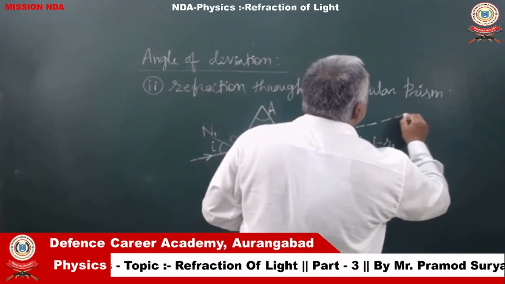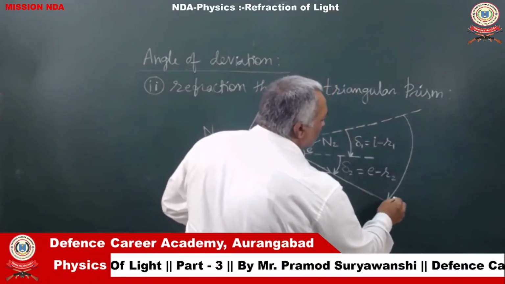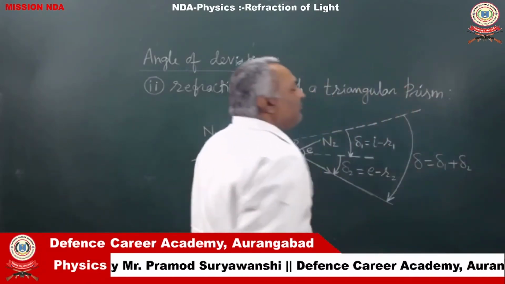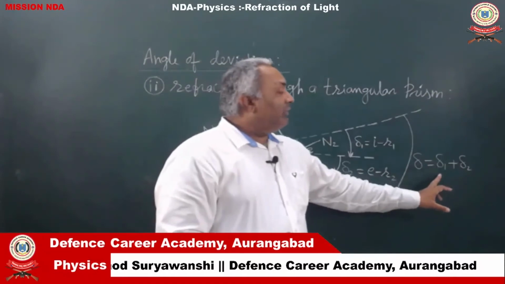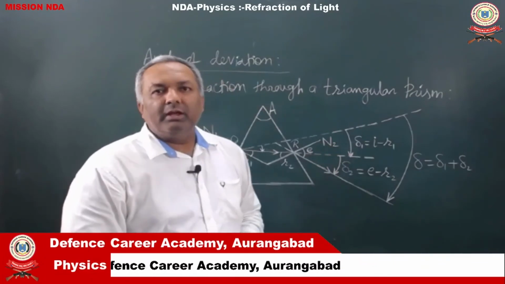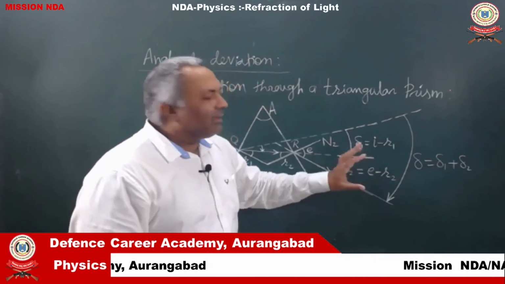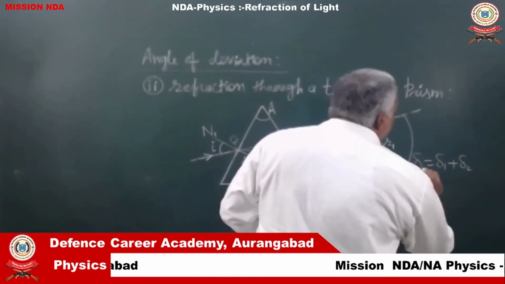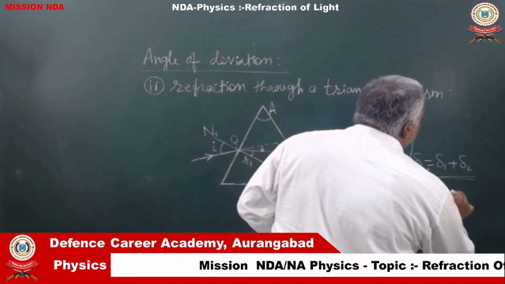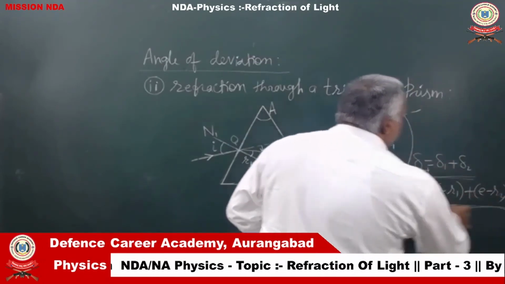If you want to show the total angle of deviation, it is equal to this much, and we can write it as delta 1 plus delta 2. Why are we adding delta 1 and delta 2? It is because in both the refractions, the ray of light got deviated in the same direction, that is clockwise. That is why to find the net deviation, we have to add them. So, in this case, the net deviation will be I minus R1 plus E minus R2.